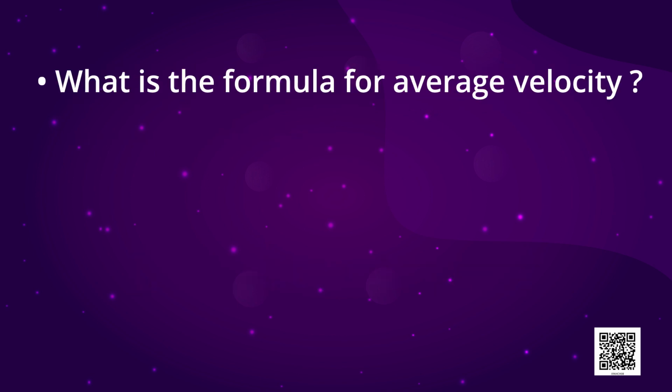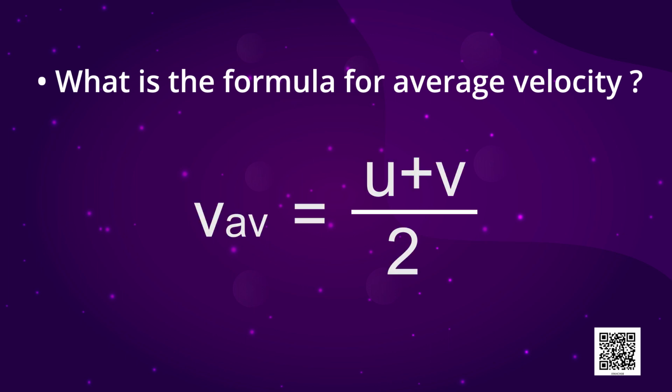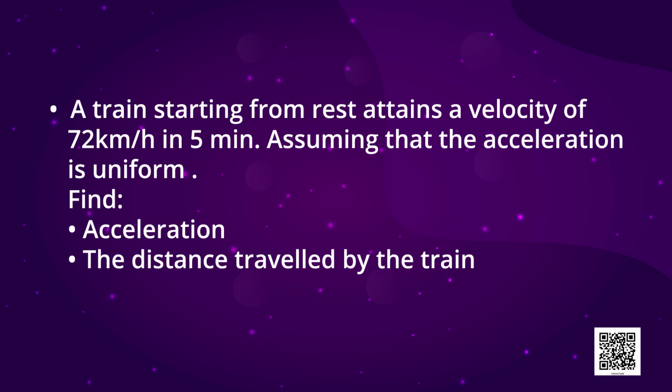My next question, what is the formula for average velocity? And the formula for average velocity is v is equal to u plus v divided by 2, where u is the initial velocity and v is the final velocity. My next question, a train starting from rest attains a velocity of 72 km per hour in 5 minutes. Assuming that the acceleration is uniform, find first acceleration, second the distance travelled by the train for attaining this velocity.